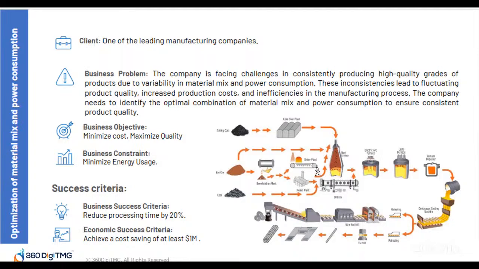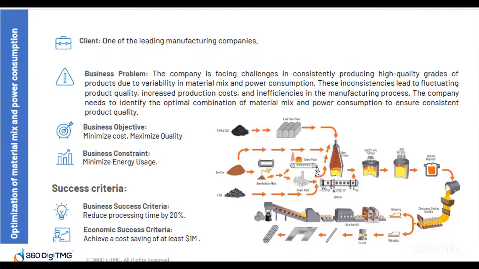So let us understand the business objective. Minimize cost and maximize quality. That is, while reducing the cost, we need to improve the quality. And the business constraint speaks about minimizing energy usage. Ultimately, we need to use less energy.